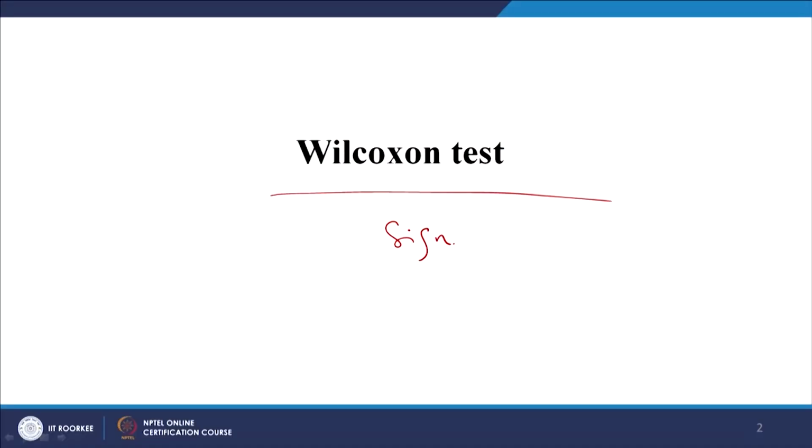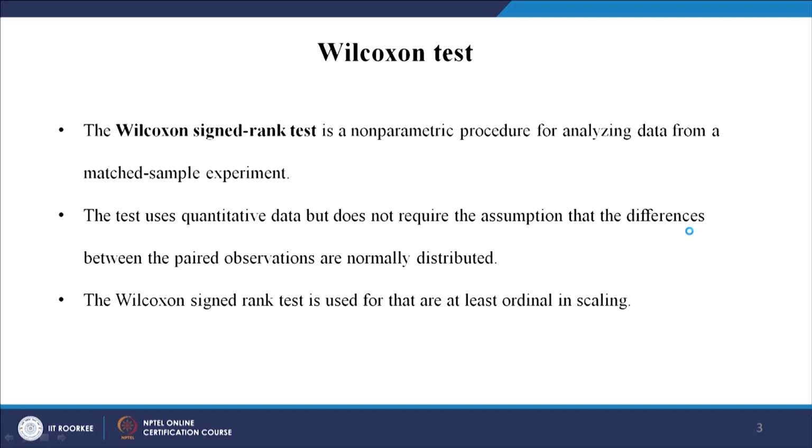So, today we will start our lecture with the Wilcoxon test, which is called the signed rank test. The Wilcoxon signed rank test is a very popular test. We had just started it in the last class. What it says is that it is a non-parametric procedure for analyzing data from a matched sample experiment. So, basically when there are two paired samples, you use this test.